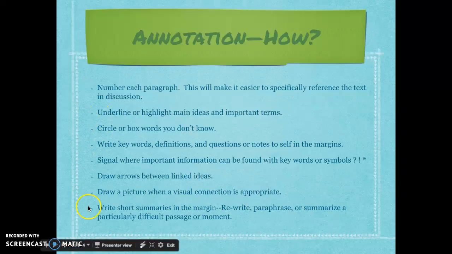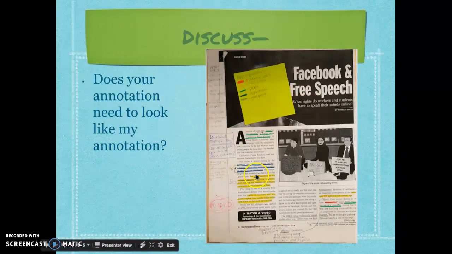So I should see a lot of stuff on your article, but it's got to be purposeful. Here is an example, and I know this was hard to see, so you're probably going to want to look at it on Schoology, but here's an example of a really good article that's been annotated. You can see there's a lot of stuff in the margins. There's stuff in boxes, and these seem to be questions. They remembered that we're not working on opinions, we're working on facts. They also made a little post-it note with a key as to what different color coding means.